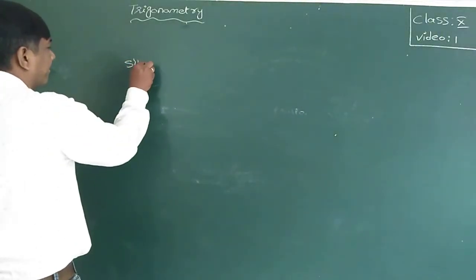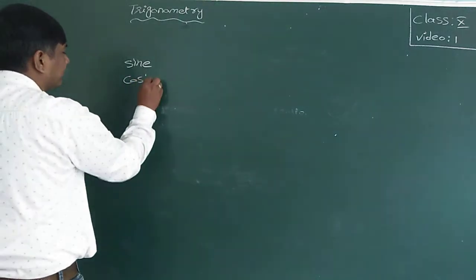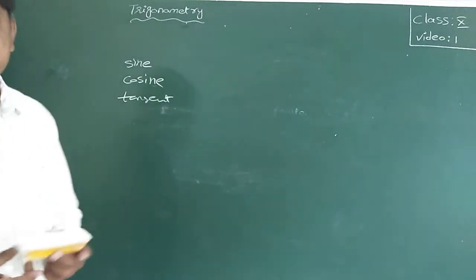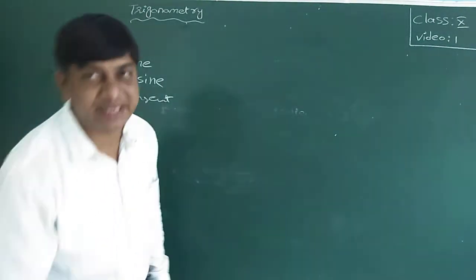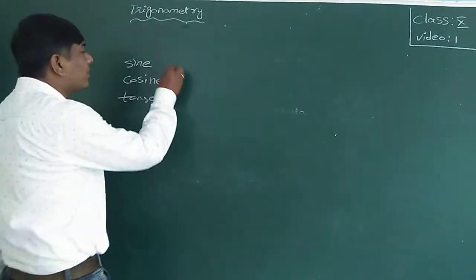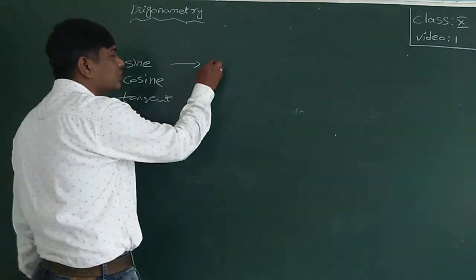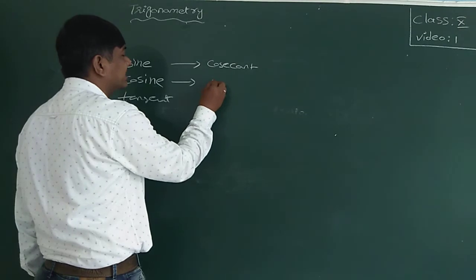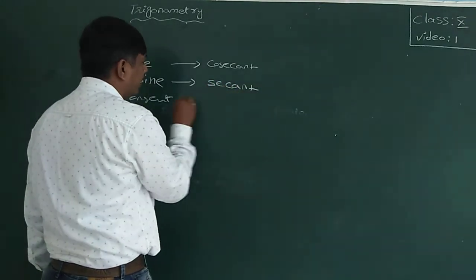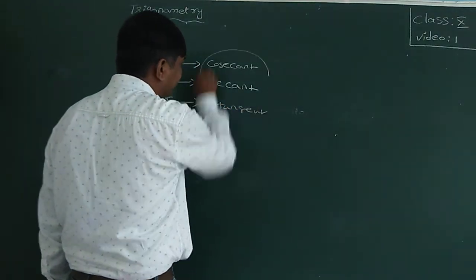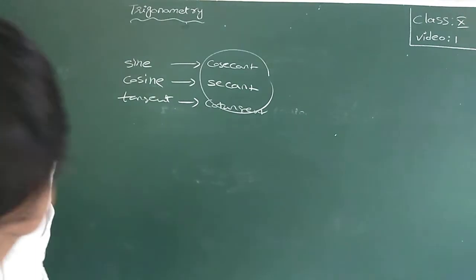Those three are sine, cosine, tangent. Sine, cosine and tangent are the three standard trigonometric functions. And their reciprocals: sine reciprocal is cosecant, cosine reciprocal is secant, and tangent reciprocal is cotangent. These we will discuss later. Now, about these three. Okay.